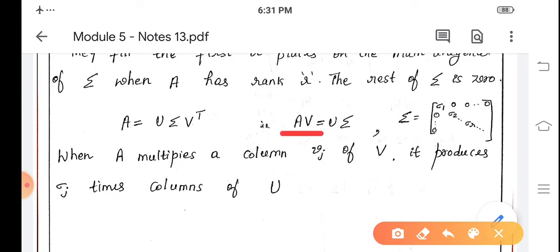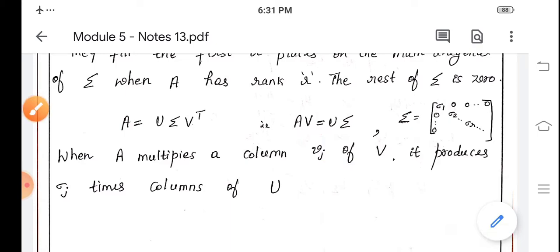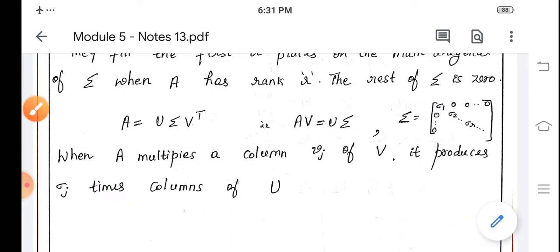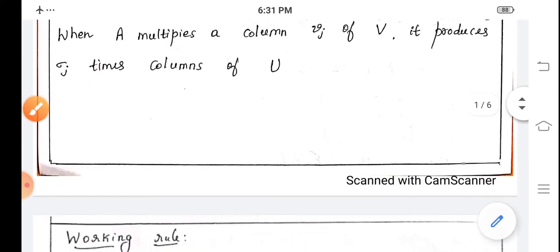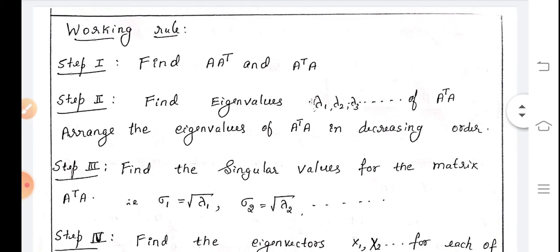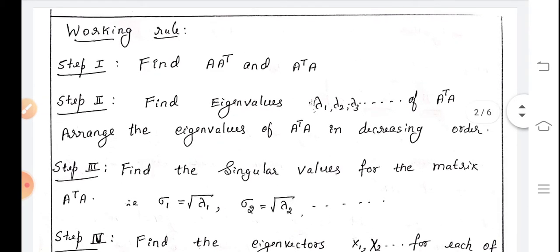When A multiplies a column Vj of V, it produces sigma j times column Uj of U. Now let us try to understand the working procedure to find the singular value decomposition.